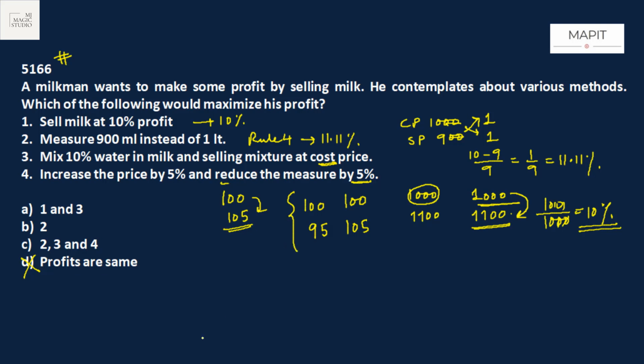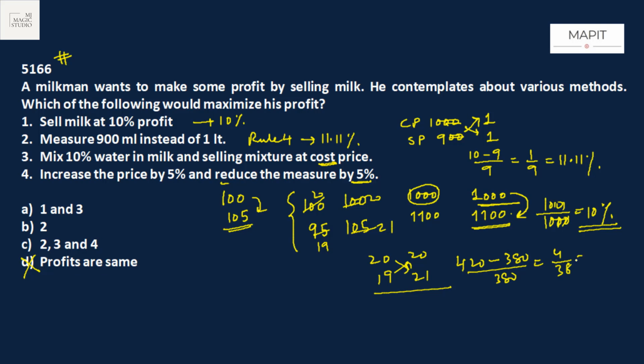Now again we can use rule 4. This is 20, this is 19, this is 20, this is 21. We are ready to use rule 4. 20, 19, 20, 21. 20 into 21 will be 420 minus 380, 19 into 20 divided by 380. So this will be 4 by 38 or 2 by 19. 1 by 19 is 5.25%, so 2 by 19 would be 10.5%.